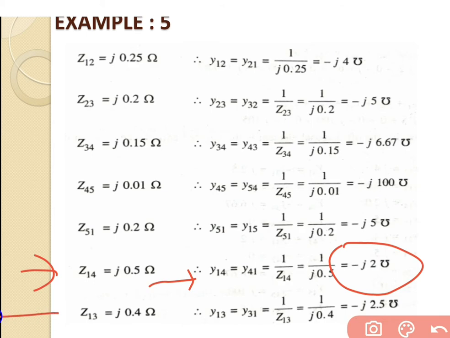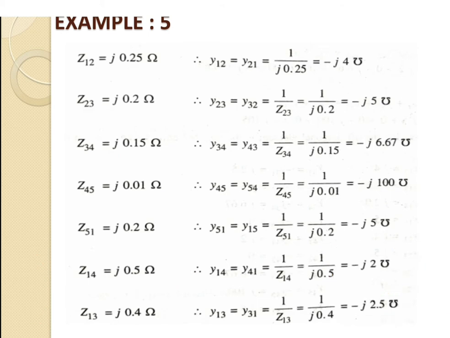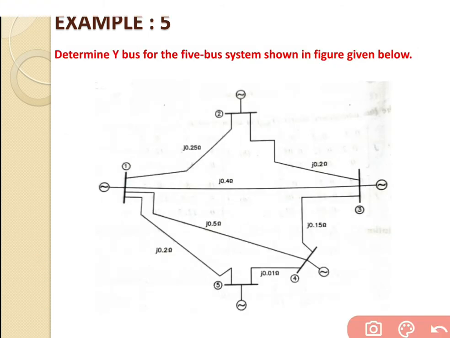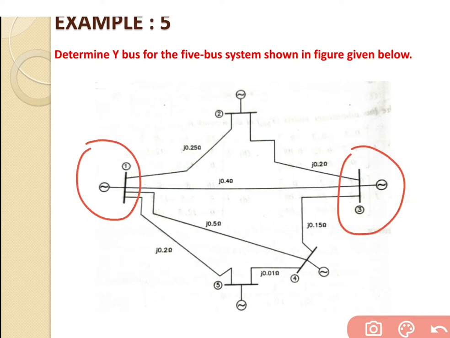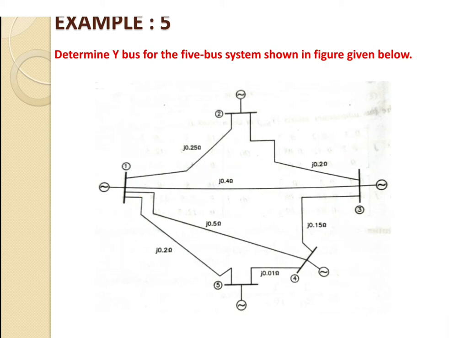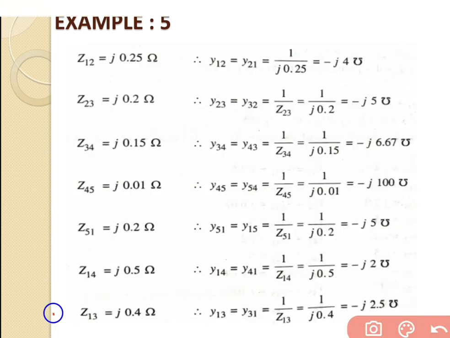Then we will go for the next one, Z13, which is connected between bus number 1 and bus number 3. This is bus number 1, this is bus number 3, and in between there is one line with an impedance of j0.4 ohm. So Z13 is equal to j0.4 ohm.